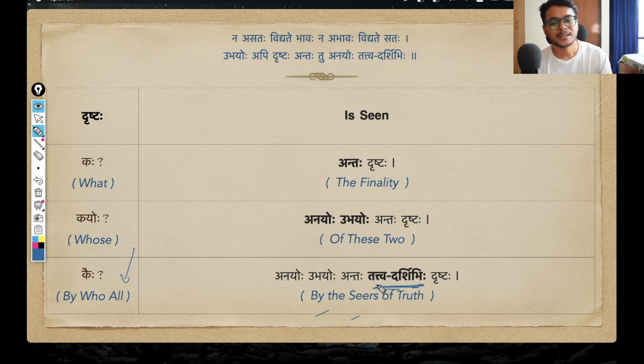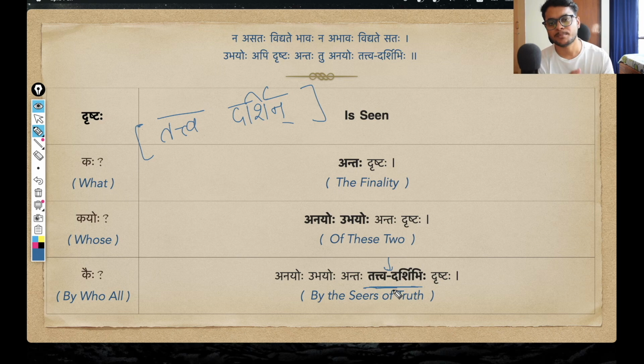In that sense, let us understand this word now. In the shloka, we don't have a hyphen here. I am putting a hyphen. Why? Because it is a samasa, a compound word. The two words present in this samasa are tattva and darshin. Tattva, I already told, is the true essence of anything, the immutable, unchanging reality behind anything. And darshin basically means someone who sees, someone who perceives.